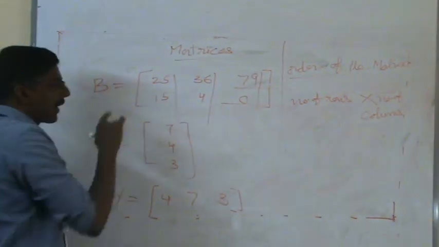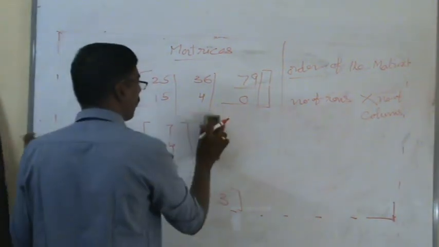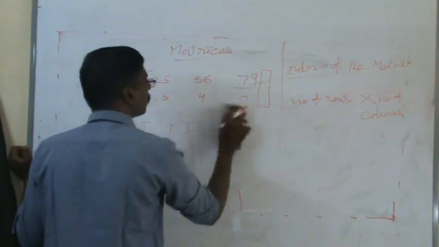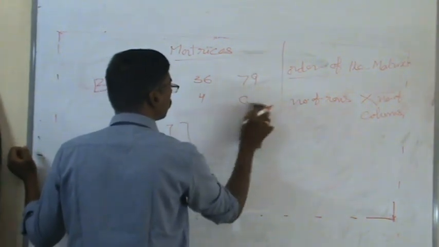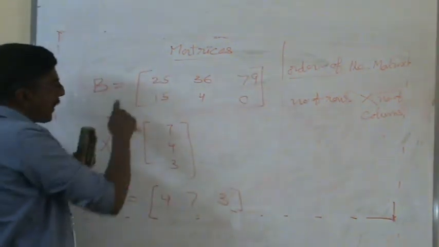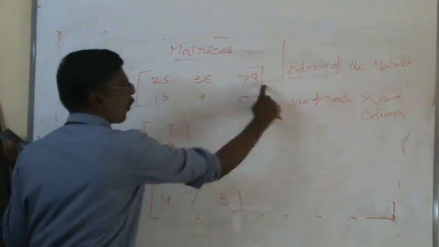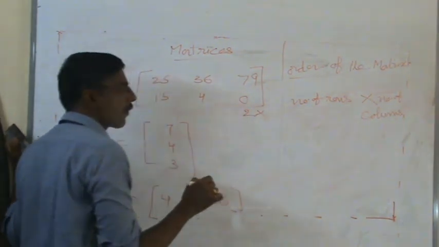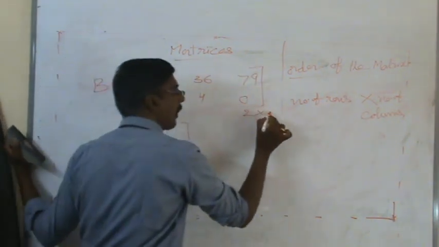See here, one simple thing. For the examples of the matrices on the board, take the example of matrix B: number of rows, row 1, row 2, 2 rows, by number of columns, column 1, column 2, column 3, so 3 columns.